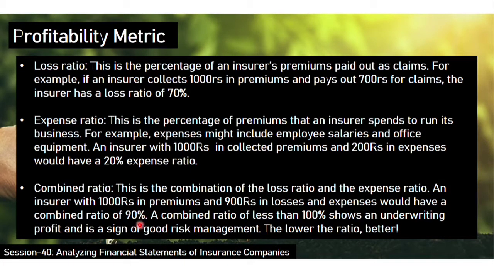so that is 90%. A combined ratio of less than 100 shows an underwriting profit and is a sign of good risk management. But if it exceeds 100%, there is nothing left for the company to generate profit, or it is loss making, I would say. So the lower this combined ratio, the better the company is, I would say.